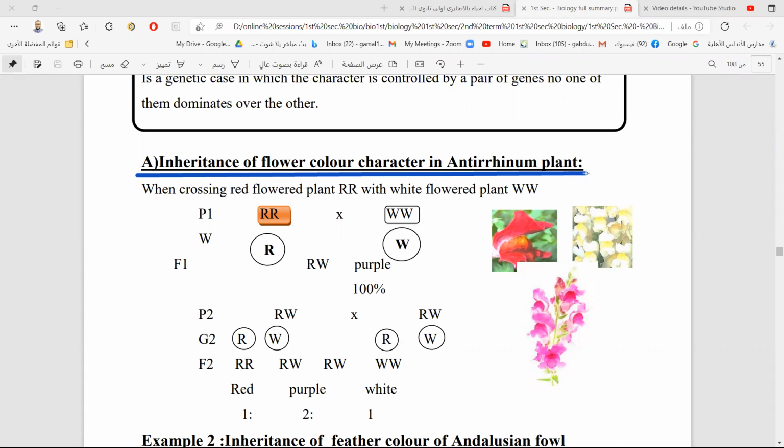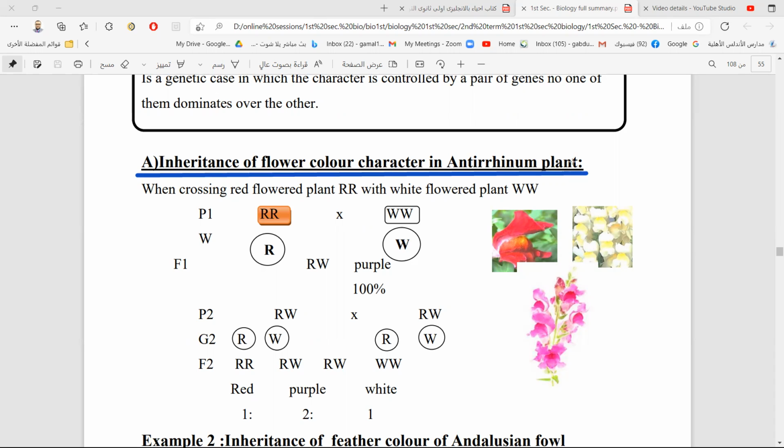Some plants have red flowers, and some plants have white flowers. And also some plants have purple or pink flowers. How come? We have three different phenotypes. How can a new trait come, another color, not in the parents?